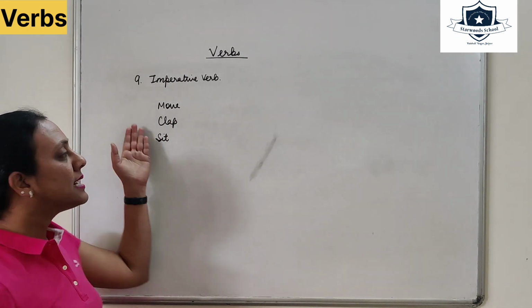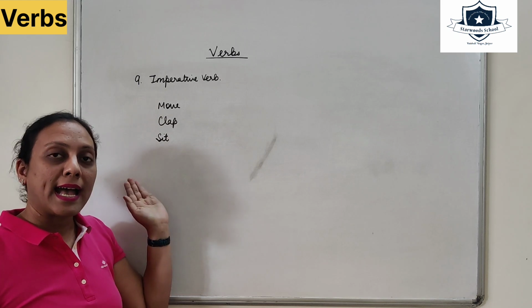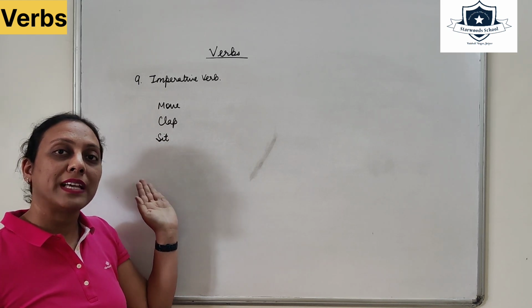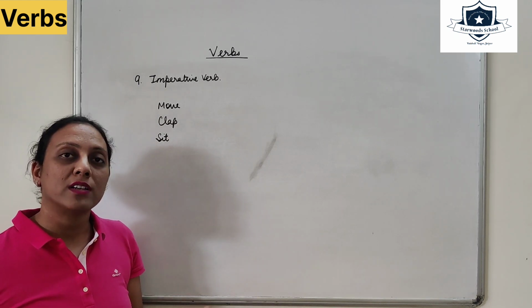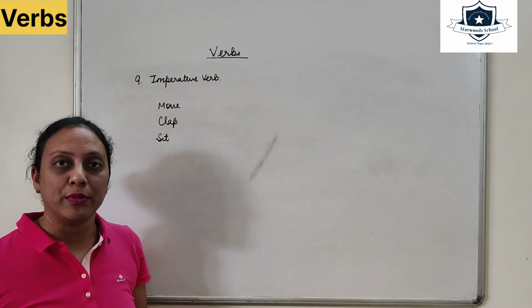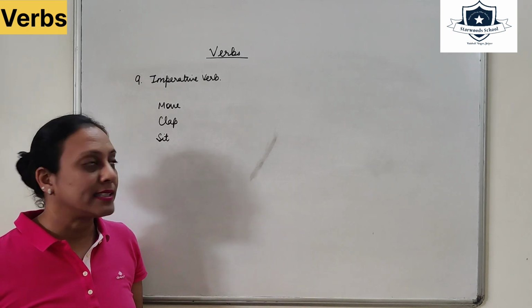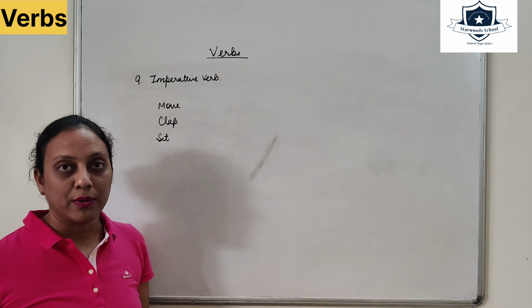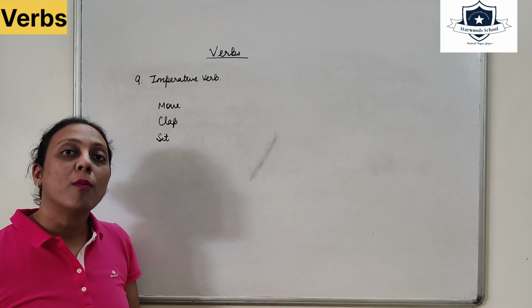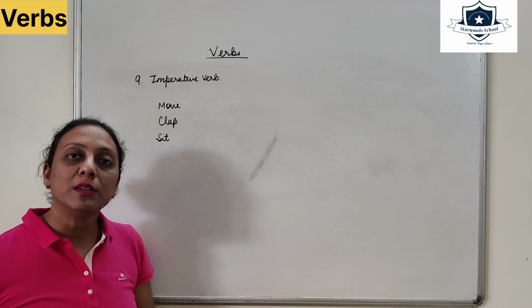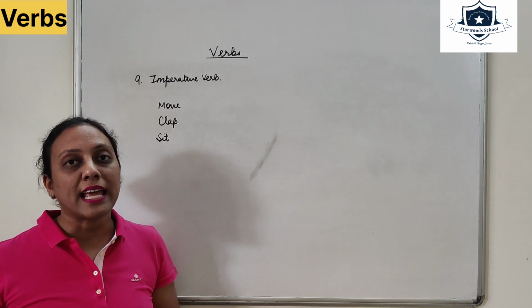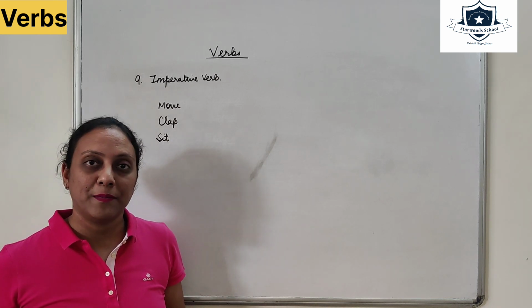These are action verbs as well as imperative verbs because they are instructing someone to do something. Move the table. Clap your hands. Sit on the table. So these words form our imperative sentences. When we will be doing types of sentences, then this will be more clear.